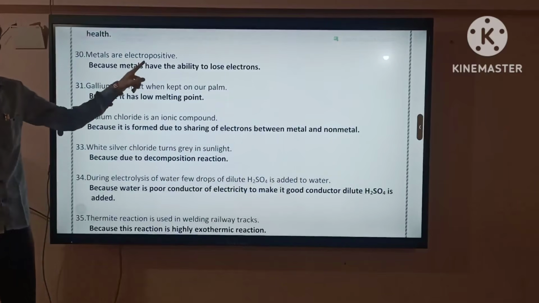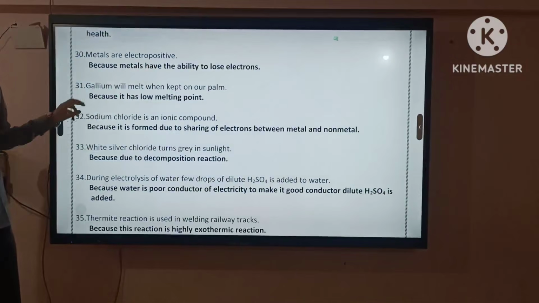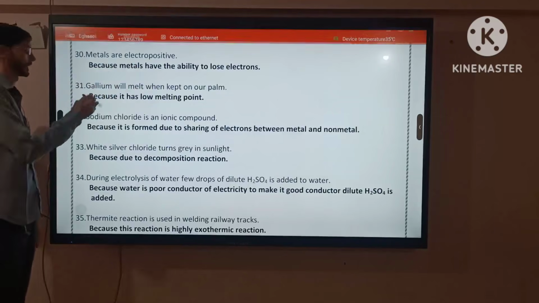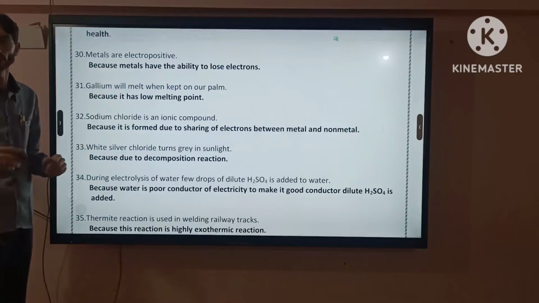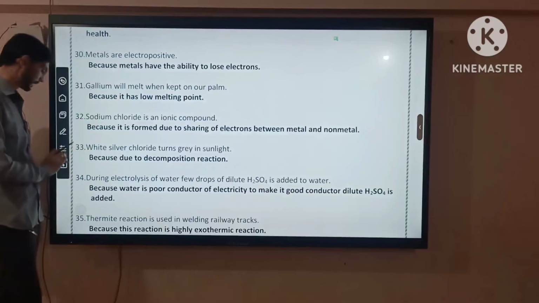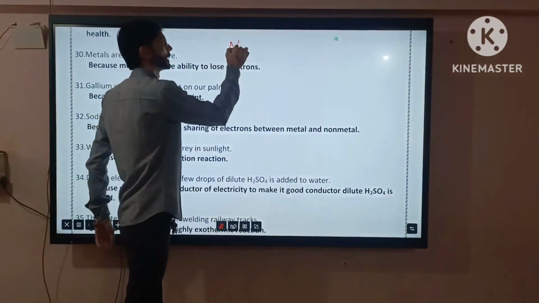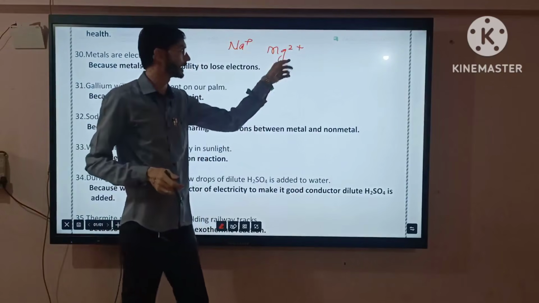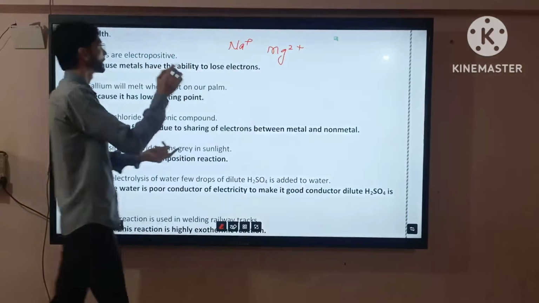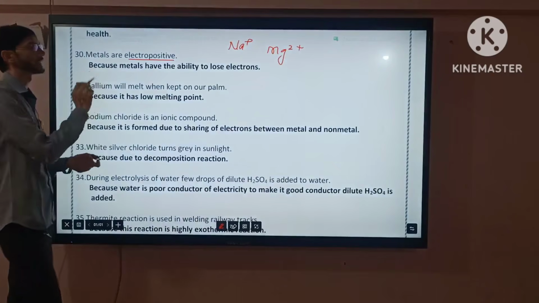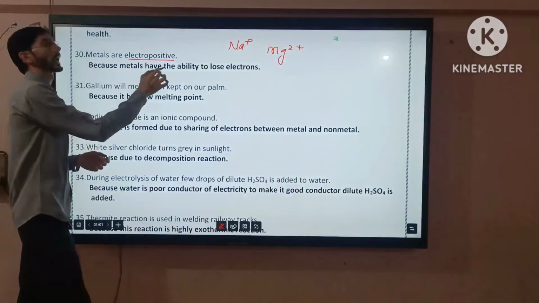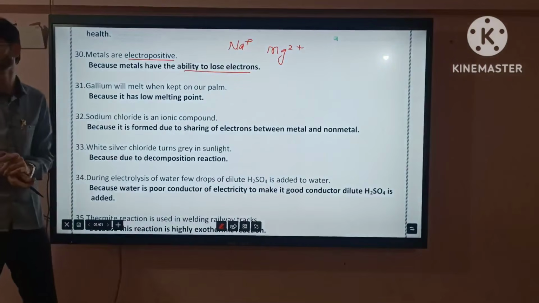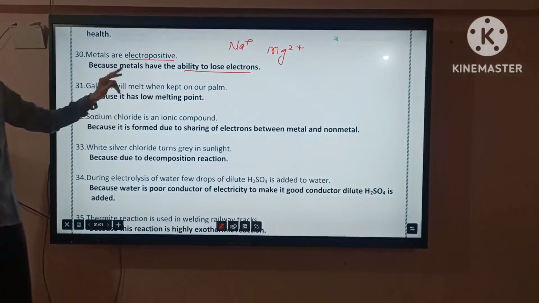Metals are electropositive because metals have the ability to lose electrons. It is not there, but even though you just copy it: metals are electropositive. All metals will donate electrons. So we know very well, sodium Na plus, Mg 2 plus, I have 2 extra electrons. I am ready to donate. If I am ready to donate, then we consider that as electropositive. Electropositive means that metal has the ability to lose electrons, and these are the extra electrons.